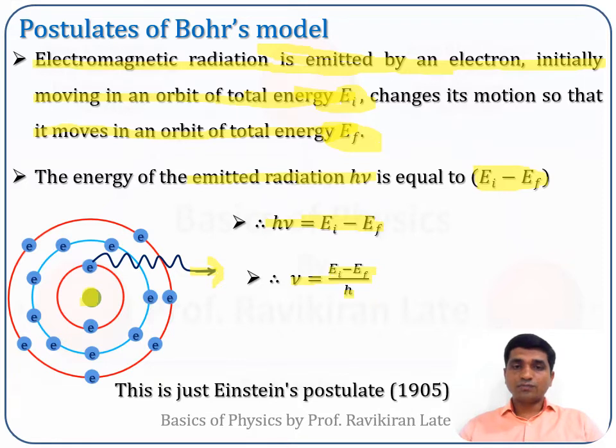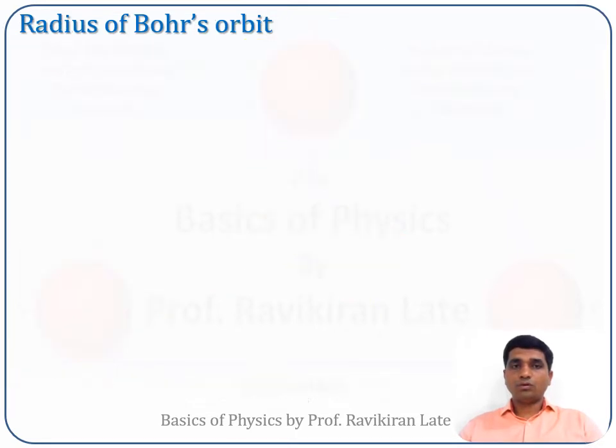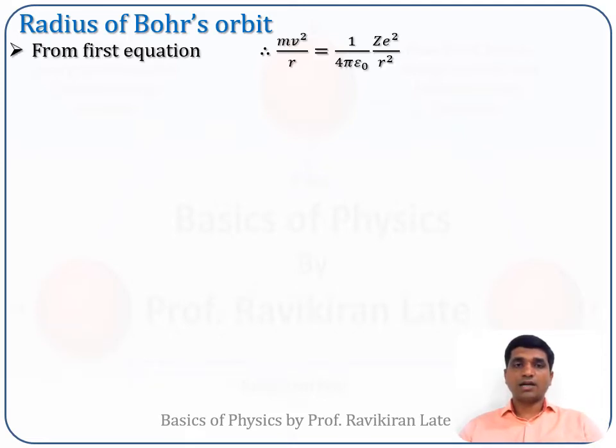The energy of the photon is h nu is equal to Ei minus Ef, and its frequency can be calculated from this. Now we will try to calculate, based on the postulates of Bohr's model, the radius of the Bohr's orbit, the velocity of the electron with which it revolves around the nucleus, and the total energy of the electron. Okay, so let us start.